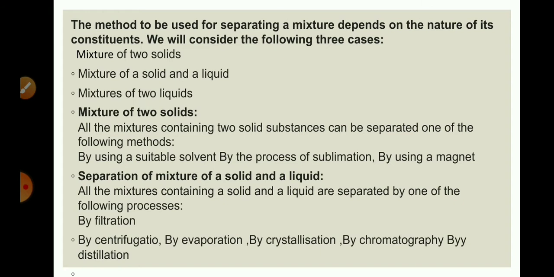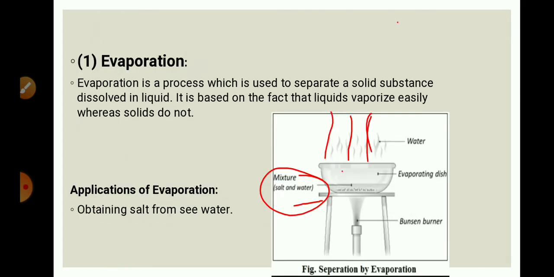Separation of a mixture of solid and liquid can be carried out by different processes such as filtration, centrifugation, evaporation, crystallization, chromatography, or distillation. So let's start with the first process, that is evaporation.